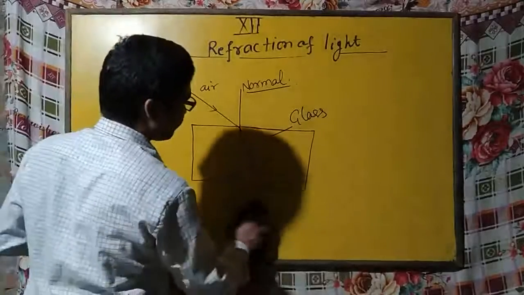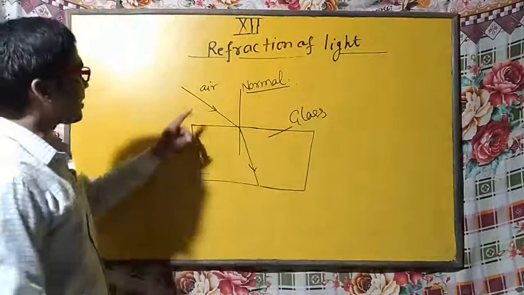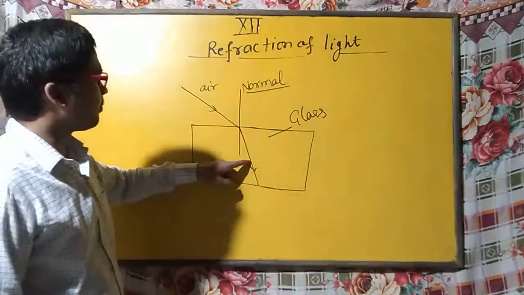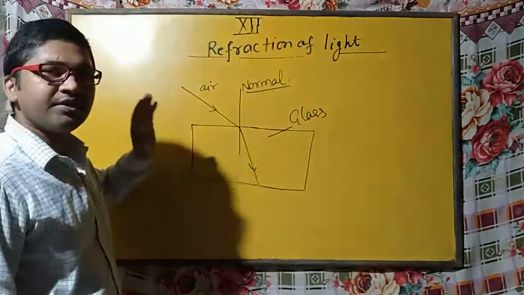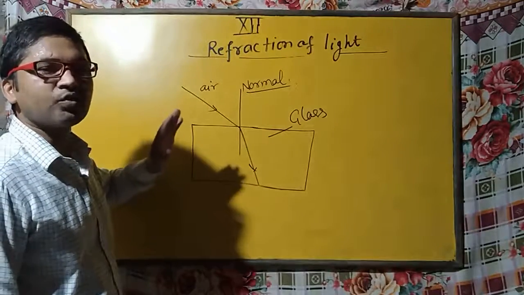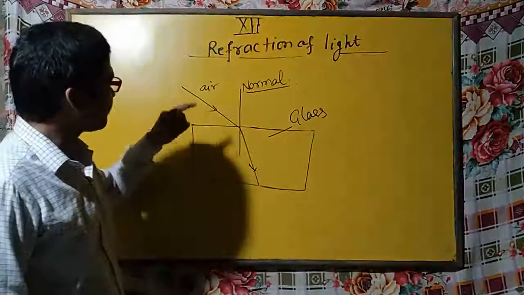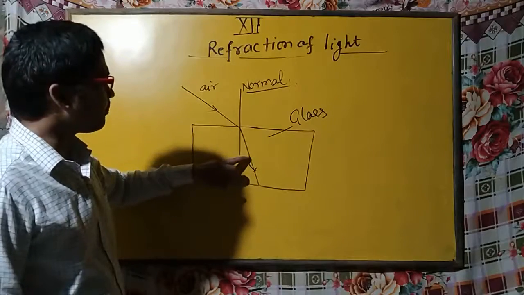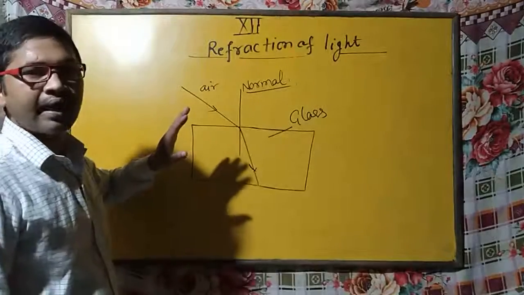You can see here, when a light ray travels from one medium to another medium, it deviates from its path. This phenomenon of light is known as refraction. Let me repeat. When a light ray travels from one medium to another medium, then it deviates from its original path.